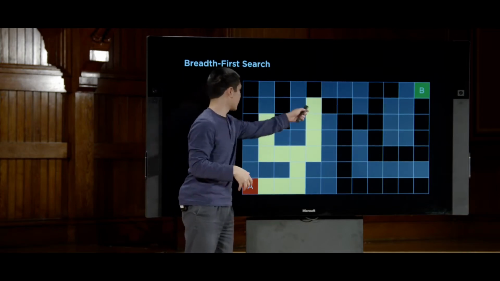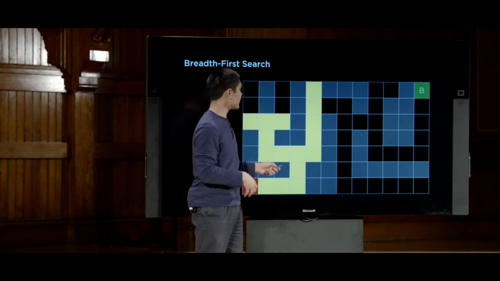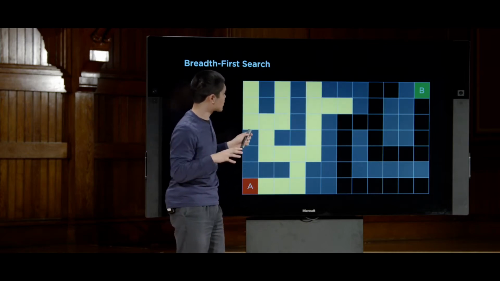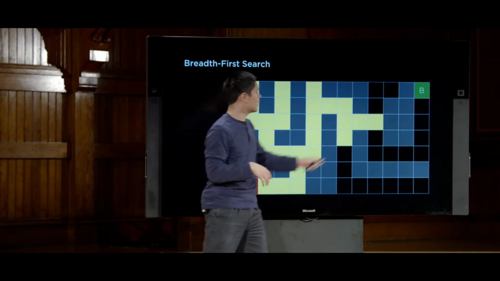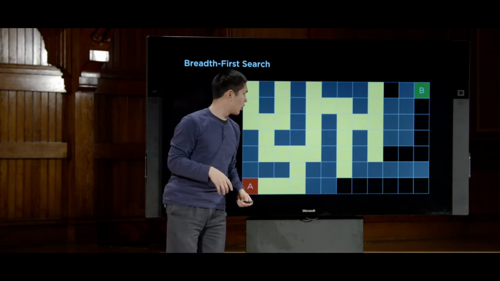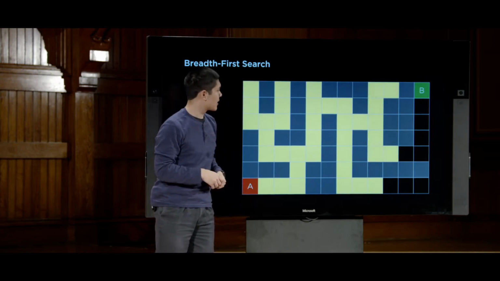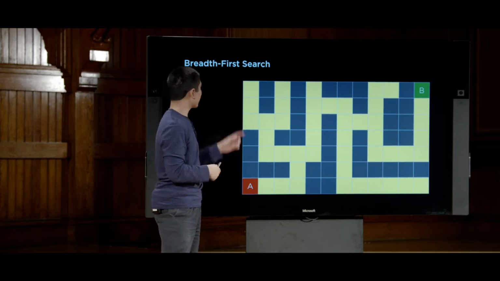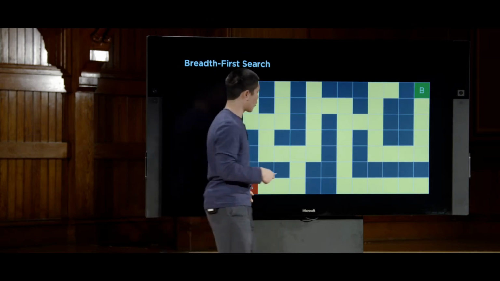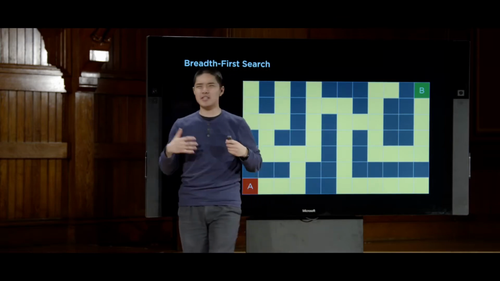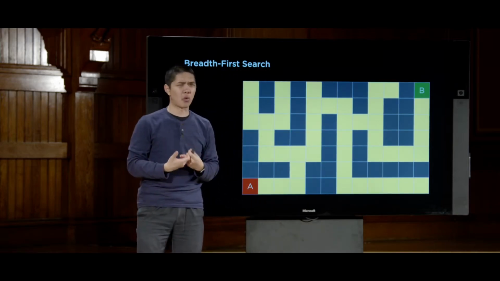We'll explore here, and then maybe here, and then keep going. Explore here, and slowly make our way, you can visually see, further and further out. Once we get to this decision point, we'll explore both up and down, until ultimately we make our way to the goal. And what you'll notice is, yes, breadth first search did find our way from A to B by following this particular path, but it needed to explore a lot of states in order to do so.